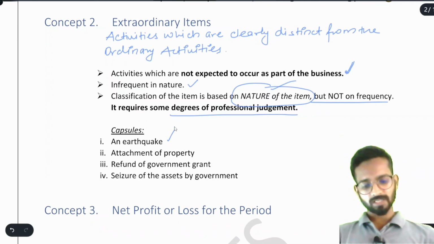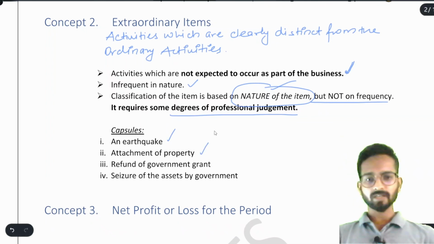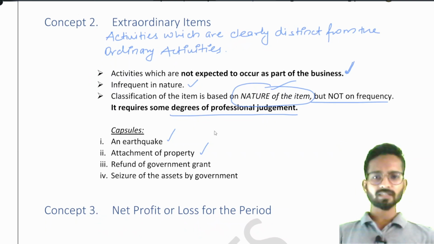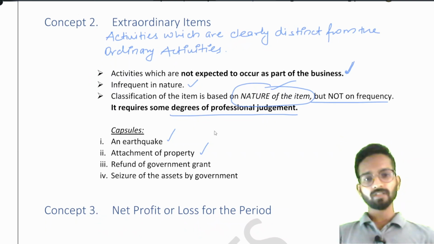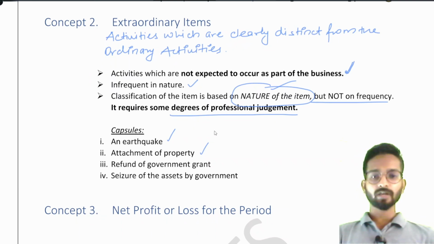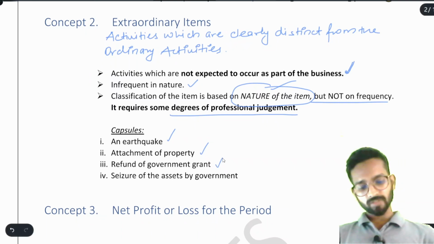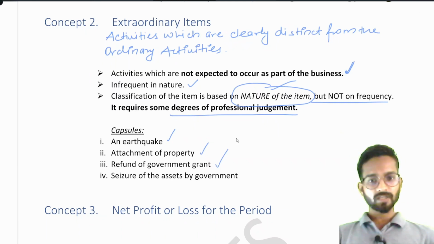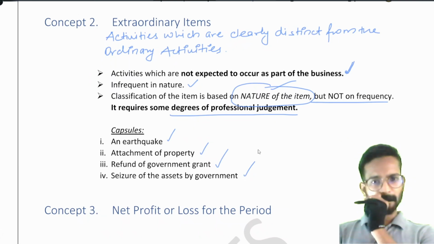An earthquake is obviously extraordinary. Attachment of property: suppose there has been some case against our company and the High Court or the Supreme Court has attached our property, and you can do no business, nothing. Your properties are attached. Refund of the government grant: some money we received from the government as a donation, now we have to refund it. Then seizure of assets by the government is the same thing, like it happened in the case of big dons, like Dawood Ibrahim, whose property I think has been seized by our government.